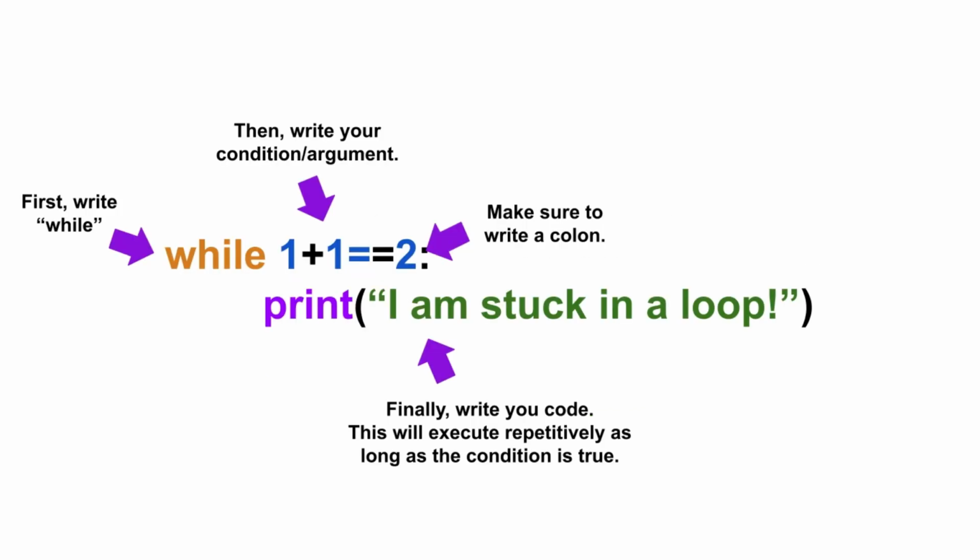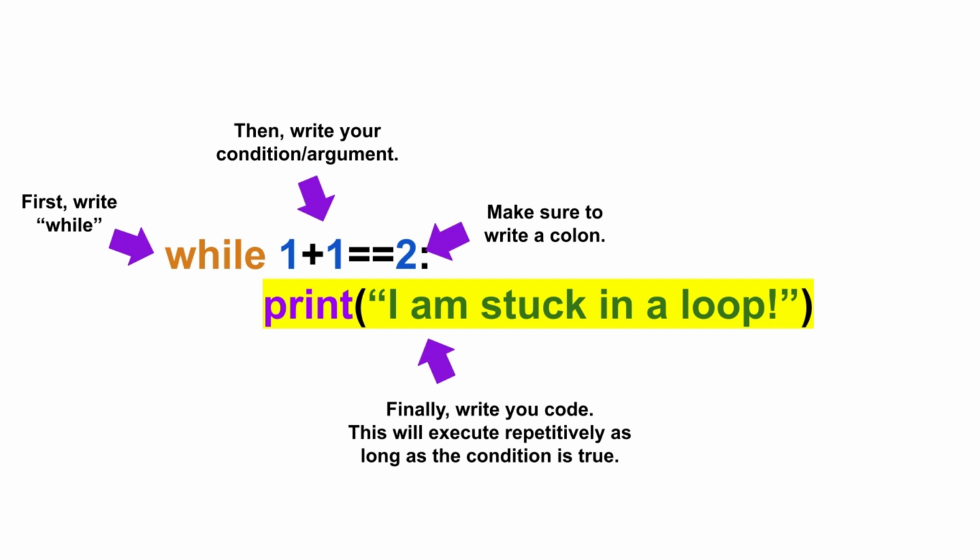To write a while loop, first write the while keyword. After writing while, write your condition or argument. Make sure to always put colon signs after your argument. Finally, after writing the colon sign, go to the next line and write your code. It can be anything. I will just write a print statement for now.